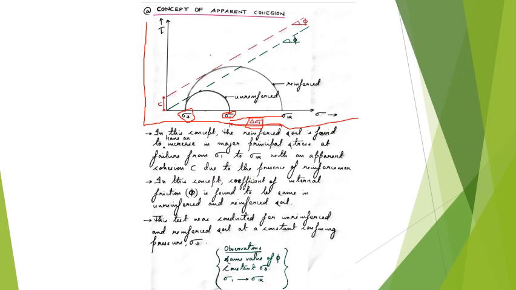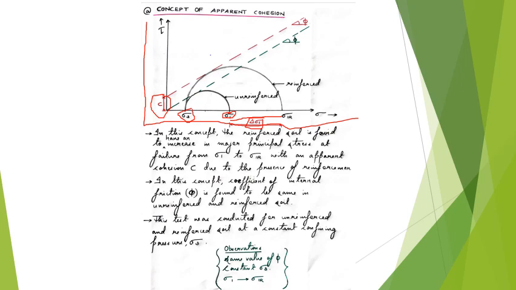as you can see there was an intercept made on the y-axis. Okay, so this intercept is called the apparent cohesion or pseudo cohesion. Why? Because see, we are taking dry sand here as the testing soil. So in dry sand C value is 0, but here you can see that when we draw the Mohr circle, the strength improvement is justified by the development of a cohesion value C. Okay, so that is why in this concept the improvement in strength is due to the development of an apparent cohesion or pseudo cohesion. We can say it like that.